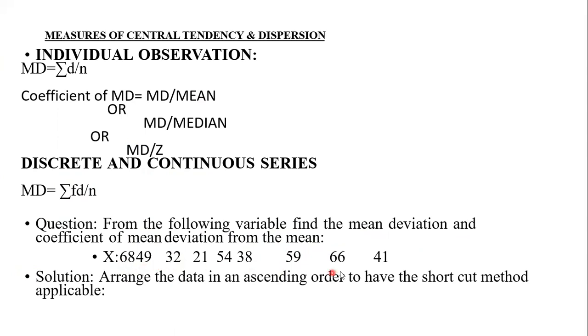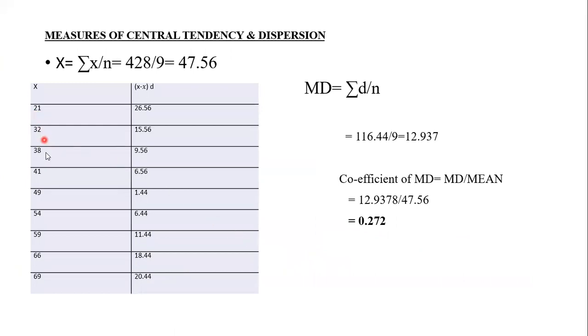So here X variables are given: 68, 49, 32, 21, 54, 38, 59, 66, 41. If the numbers are not in proper order, we have to arrange them in proper order, I mean ascending order, from lowest number to highest number. See, we have arranged X values here from 21 to 69. Highest value 69, 21 is the smallest value, then 32, 38, 41, 49, 54, 59, 66 and 69.